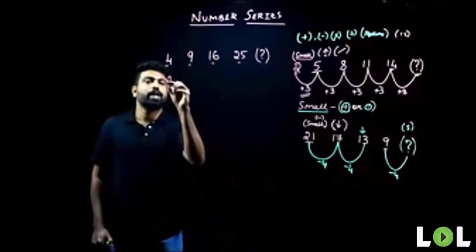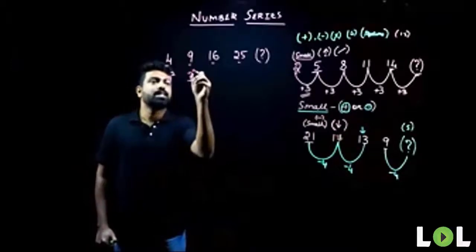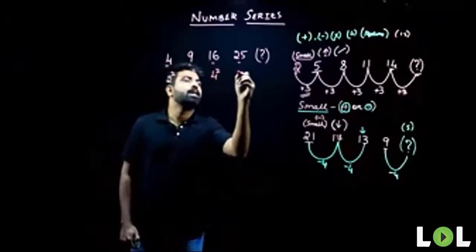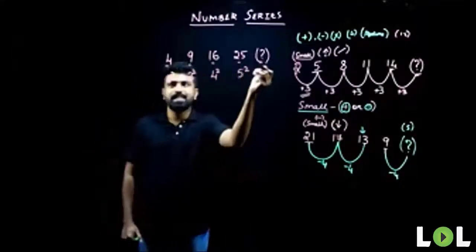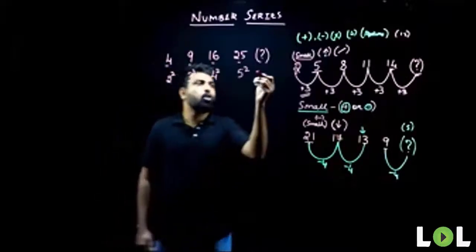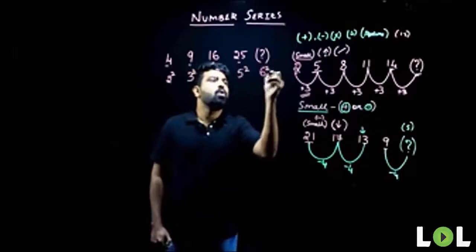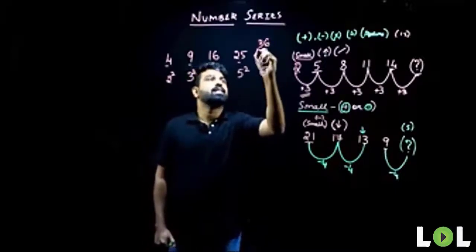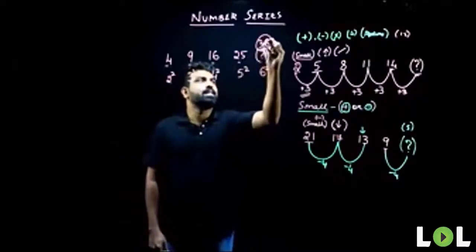4 can be written as 2 square. What about 9? 9 can be written as 3 square. What about 16? It is 4 square. Similarly, this is my 5 square. So what are these terms in the series? They are the squares of consecutive terms. So what will be my next term here? Next term will be square of 6. What is my 6 square? 6 square here, it will be 36. So that will be my final answer.